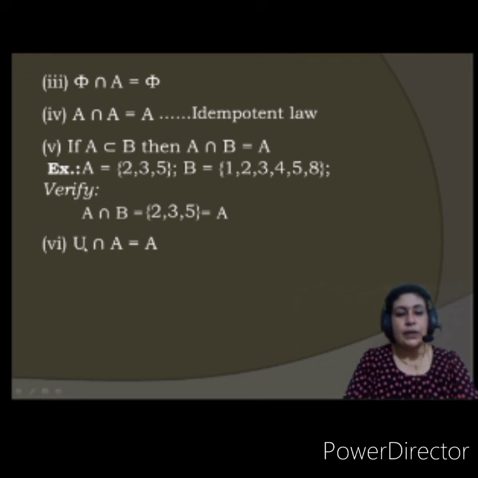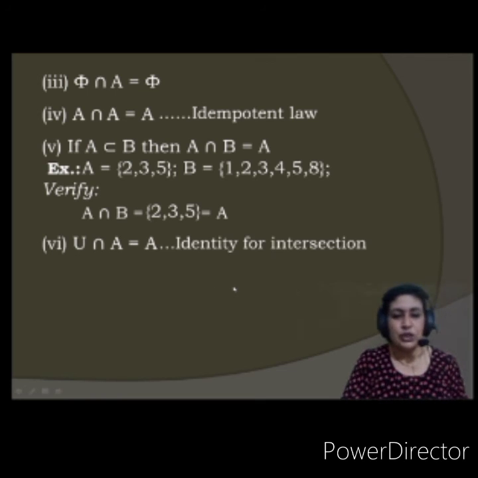And this is nothing but set A. Next one. Universal set intersection with A is always A. Because the common terms must be all the A elements only. So this is understood. This is the identity for intersection.